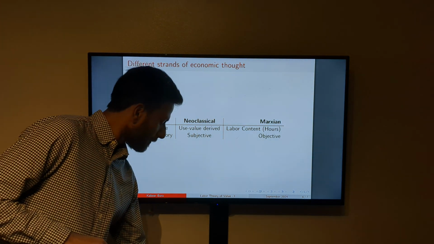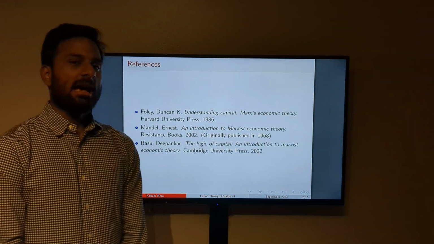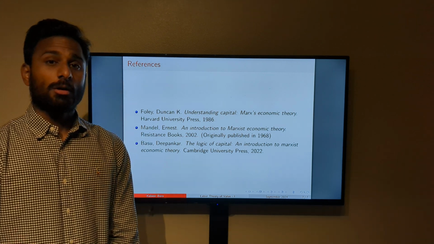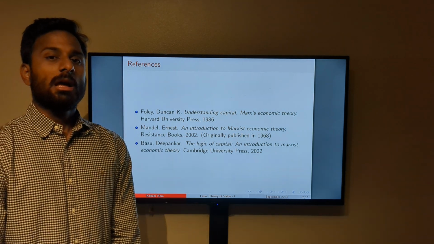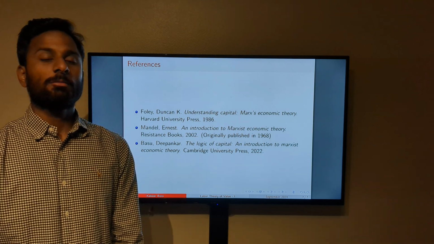So this is what I have for this chapter, Marx on labor theory of value. This is the very first chapter of Marxian economics.